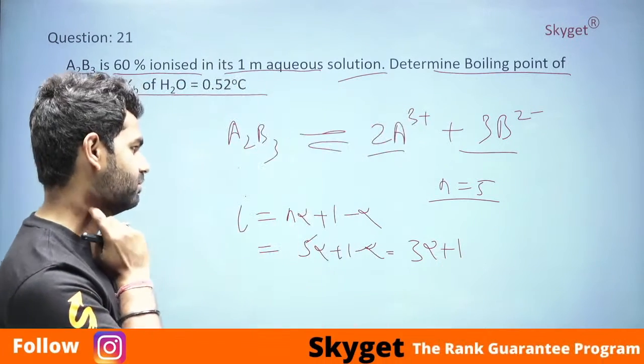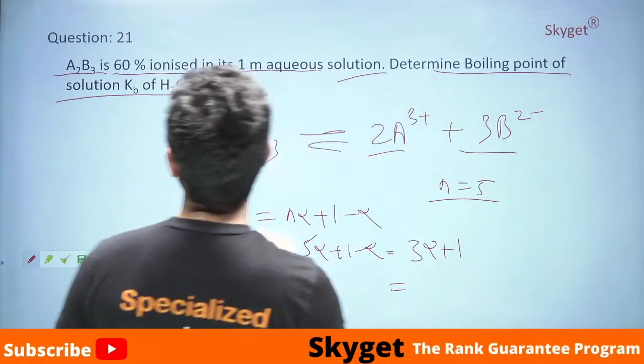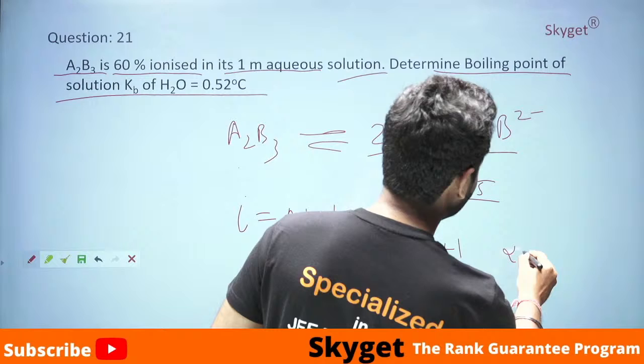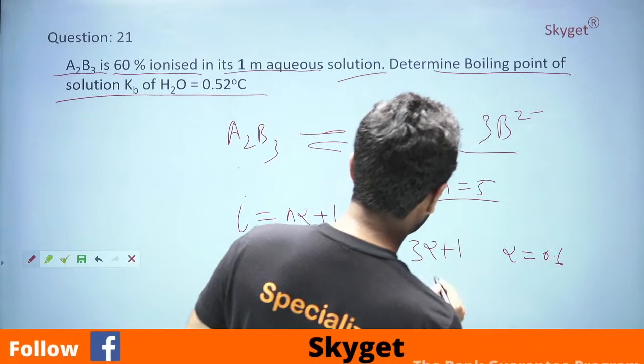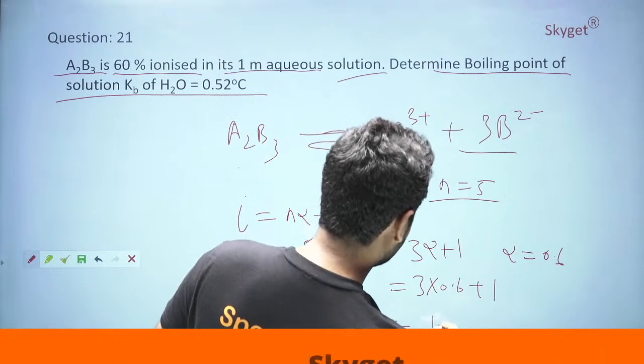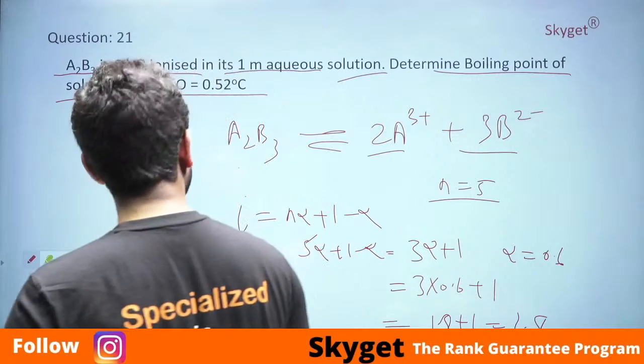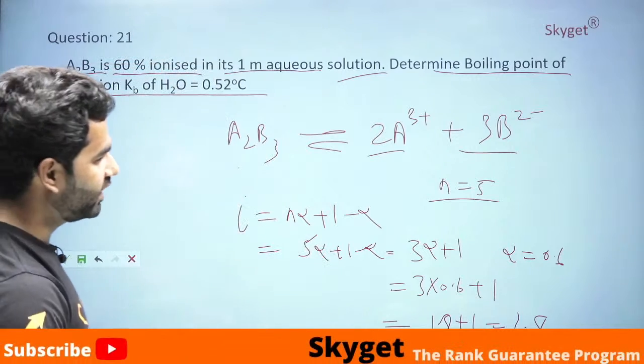Sorry, I was confused, now it's right. So alpha is 0.6. Directly put it: 4 into 0.6 plus 1 is equal to 2.4 plus 1, which is 3.4. Okay, you got the alpha?